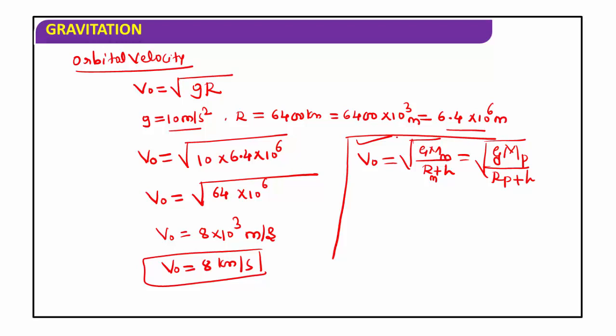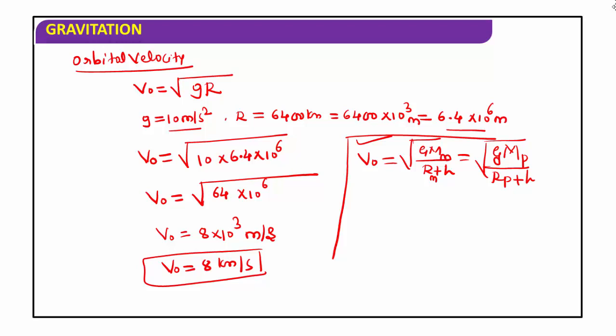Using these different formulas, we can calculate the orbital velocity of a satellite around different planets. Orbital velocity is independent of the mass of the satellite and depends on capital M and capital R. When the satellite is very near the surface of the earth, the orbital velocity is 8 kilometer per second.